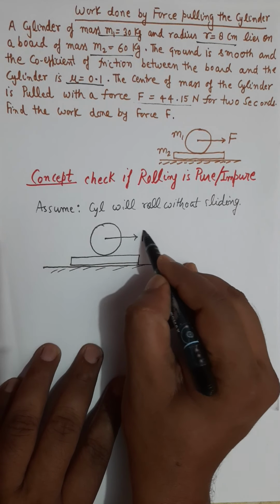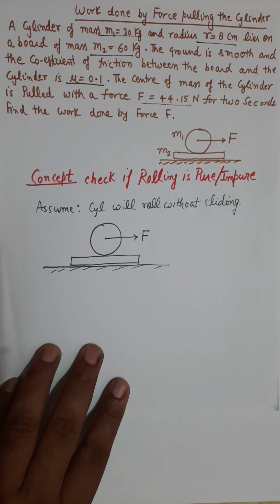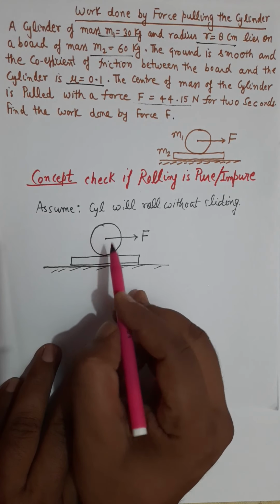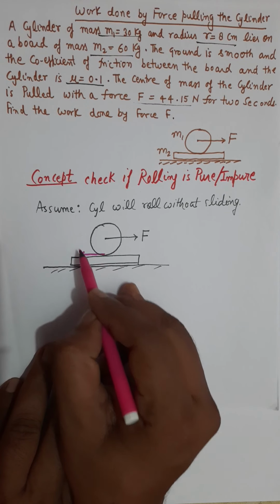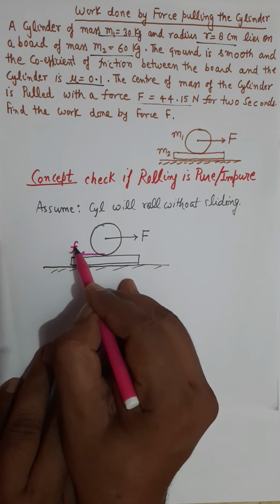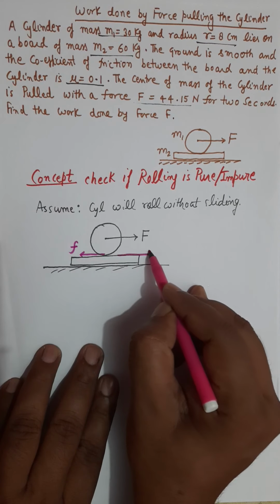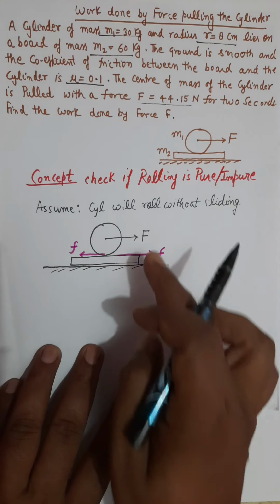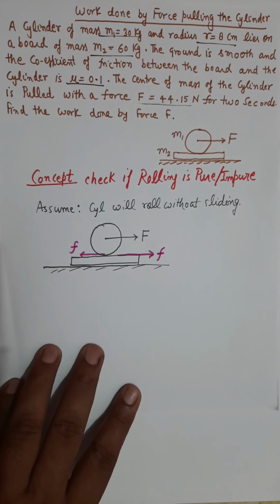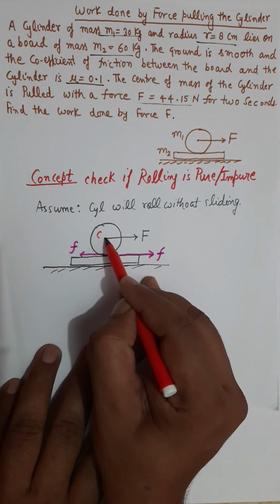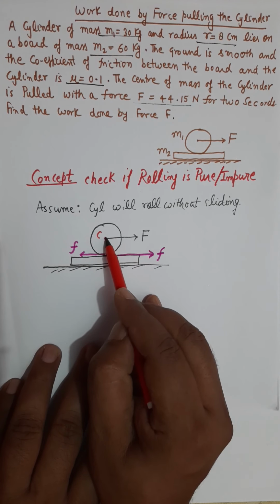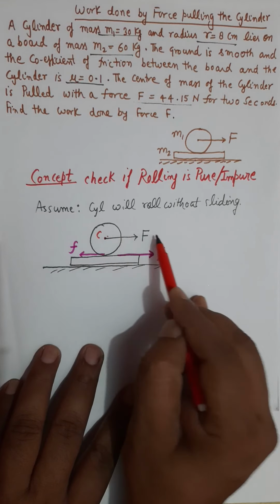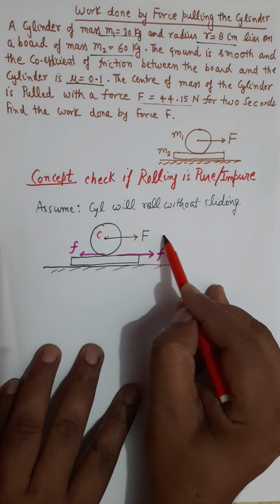So here is the capital F which we have applied. And in case of rolling without sliding, there must be a friction force now. So friction on this cylinder, let's say, is in the backward direction, small f, which indicates friction force, and the friction on the platform is in this forward direction. Because of these forces, we assume that the center of the cylinder is moving forward with acceleration, let's say a1,